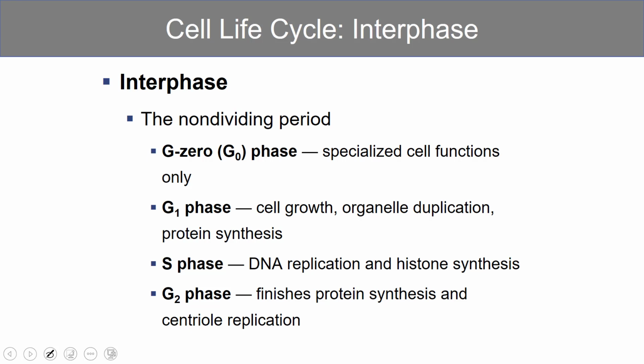Interphase is characterized by 3 phases. G1 phase, you have cell growth, you have duplication of organelles and protein synthesis. S phase is DNA replication and histone synthesis. And then G2 phase is when you have the finishing touches. Proteins are continuing to be synthesized as well as centriole replication.